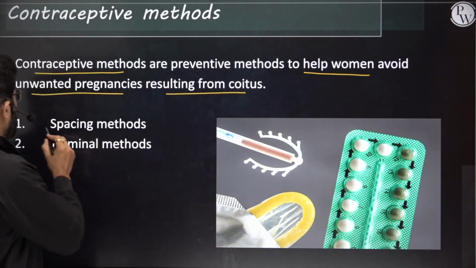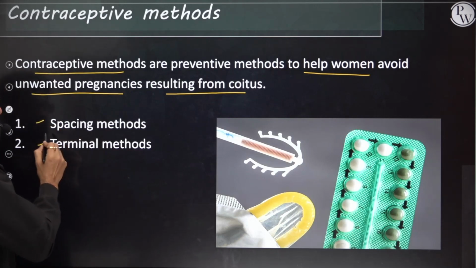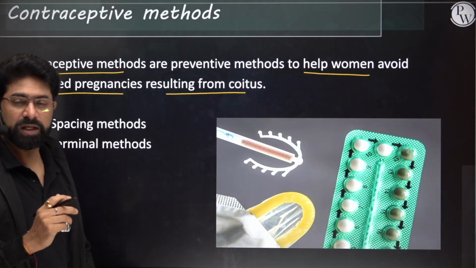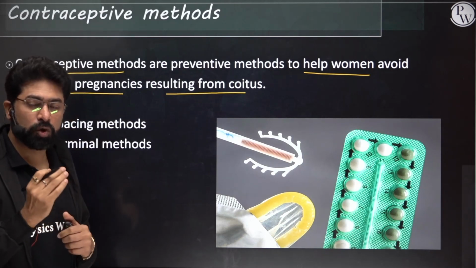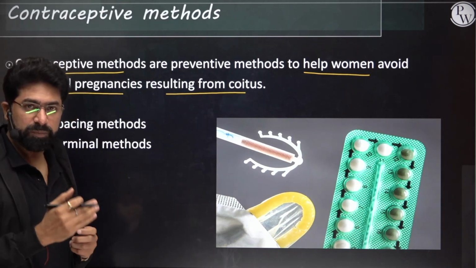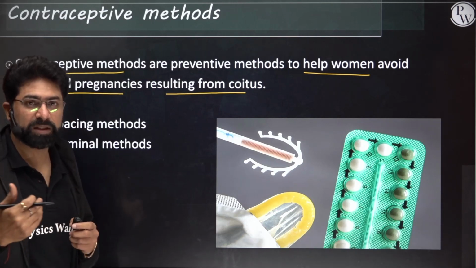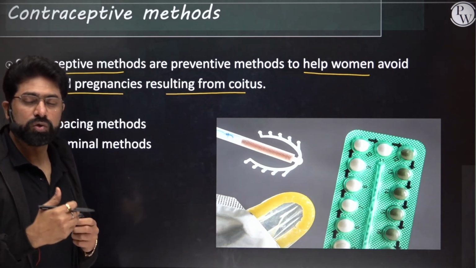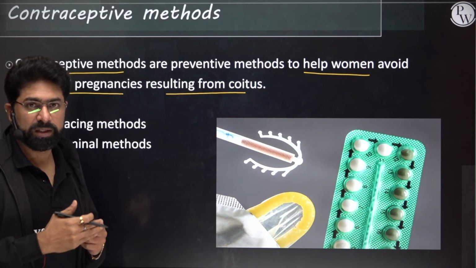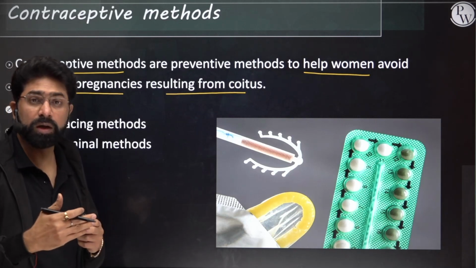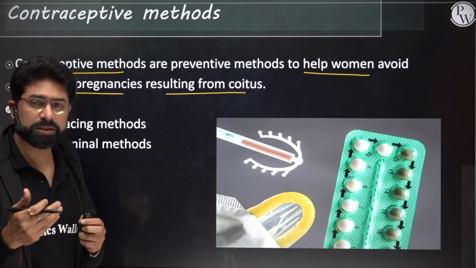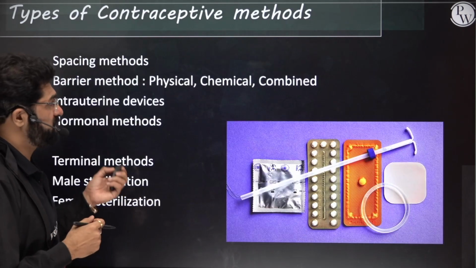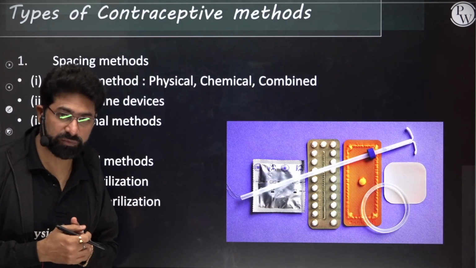There are two types of methods: spacing methods and terminal methods. In terminal methods there is no reversibility, that is tubectomy and vasectomy. In spacing methods there are different types like barrier methods and others, and we'll discuss them one by one. With spacing, if you don't want a baby for maybe 1 or 2 years, you can space it. So let's see what types of methods we have.